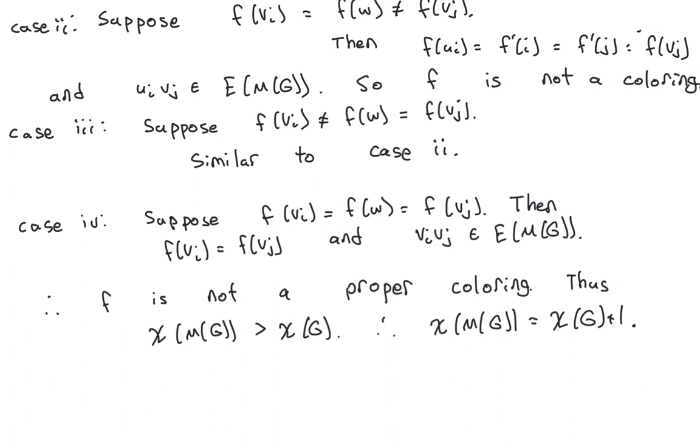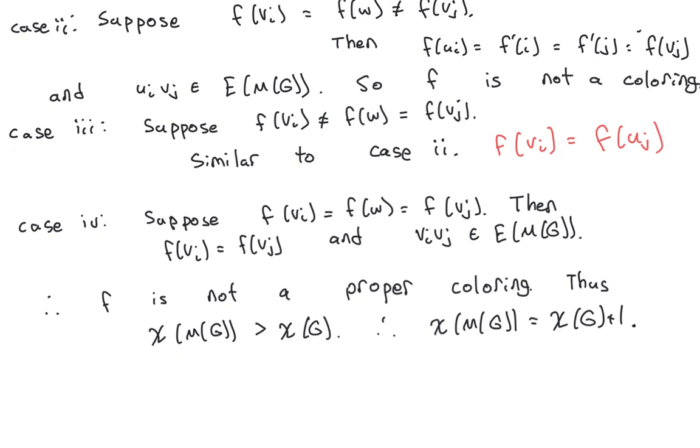So f is still not a coloring. Then the third case is that f of vi is not equal to f of w, but f of vj is equal to f of w. This is similar to the previous case. Instead, you get the situation that you're looking at f of vi versus f of uj instead.